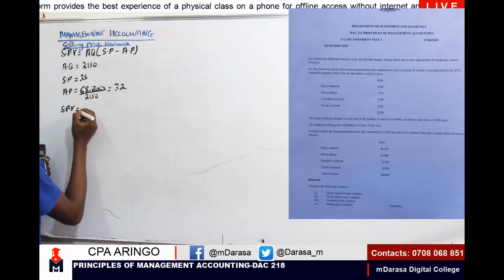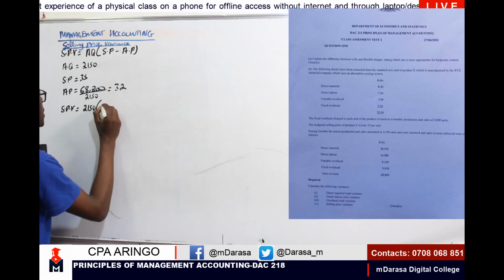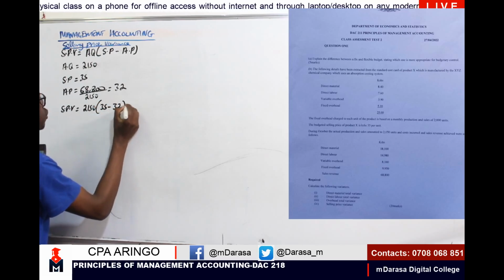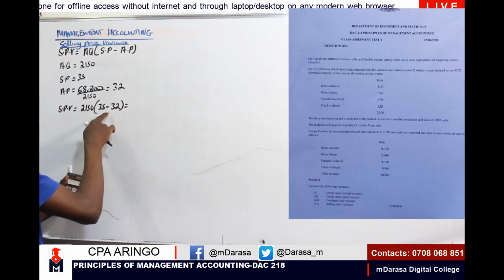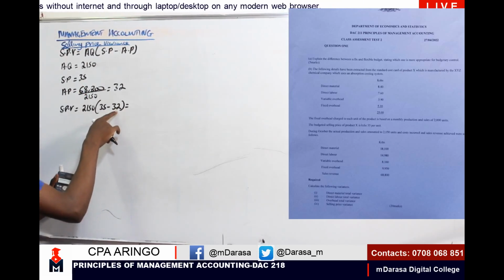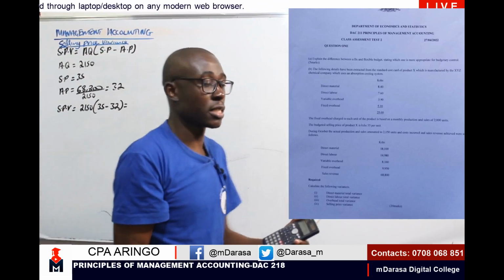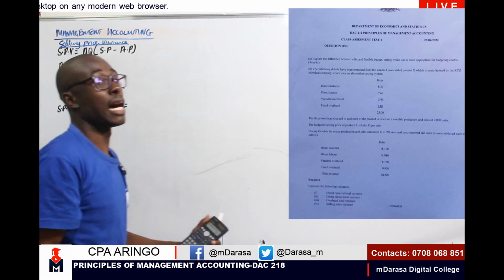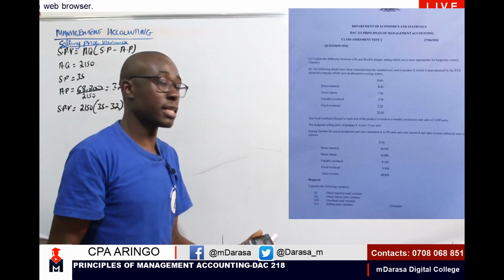After having that, clearly you can determine our selling price variance. So my selling price variance here, I should be having actual quantity, which is 2150, times standard selling price, which is 35, minus actual selling price, which is 32. In this case, we sold less than what we had budgeted. I had budgeted to sell each unit at 35 shillings, but we ended up selling our unit at how much? 32. So of course that is what? An adverse variance, receiving a revenue less than what I had anticipated.